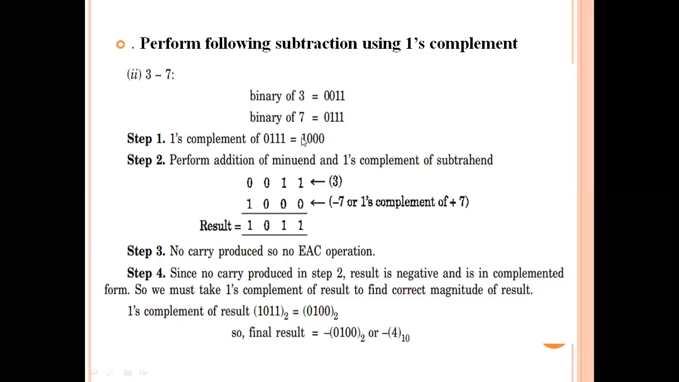Okay, and now what we are doing is, this 1's complement value is now added with 3. So 0111... okay, 1100, and this will be 1.